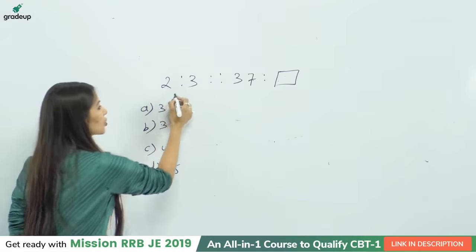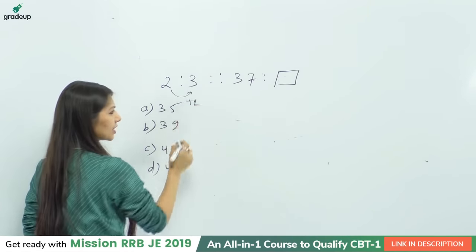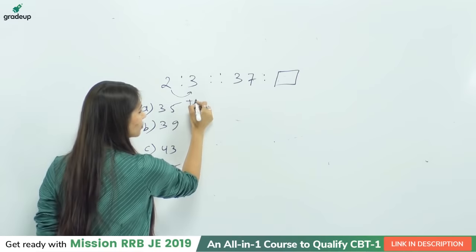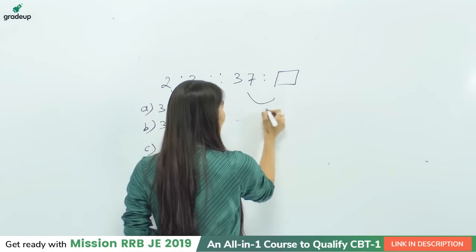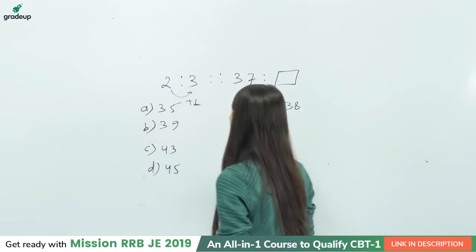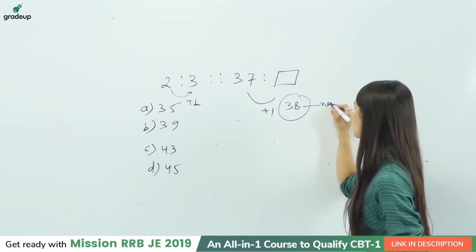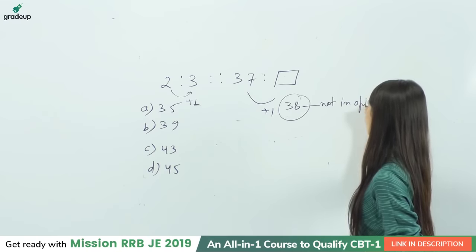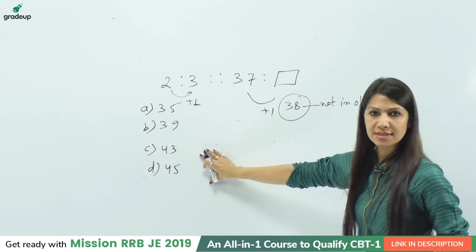Okay. Fine. So it is just 2 plus 1 is 3, right? If I am adding just 1 here, I need to add 1 only. So 37 plus 1 should be 38, which is not in the option. So as it is not in the option, I am not correct with these options, right?